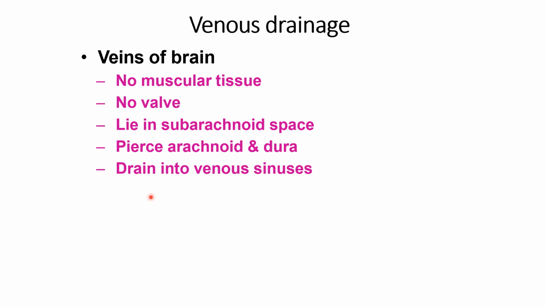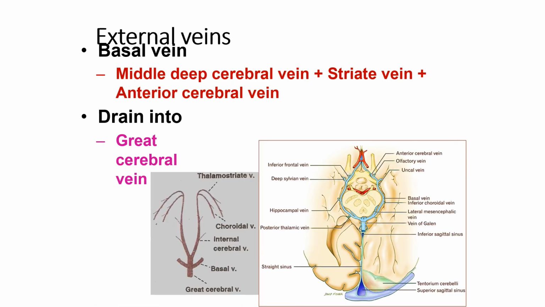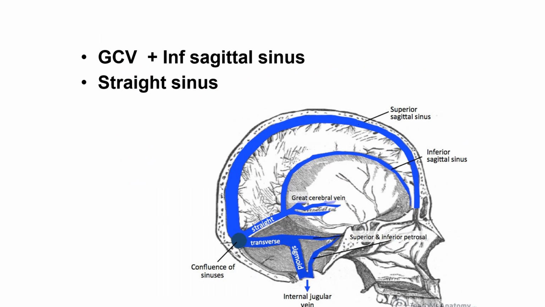and pierce the arachnoid and the dura mater, draining into the venous sinuses. They are divided into the external veins: superior cerebral vein, middle cerebral vein, further divided into superficial and deep parts. The inferior cerebral veins drain into the transverse sinus. Internal veins: the basal vein, middle deep cerebral vein, thalamostriate vein, and anterior cerebral vein drain into the great cerebral vein. So these are the veins of the brain.